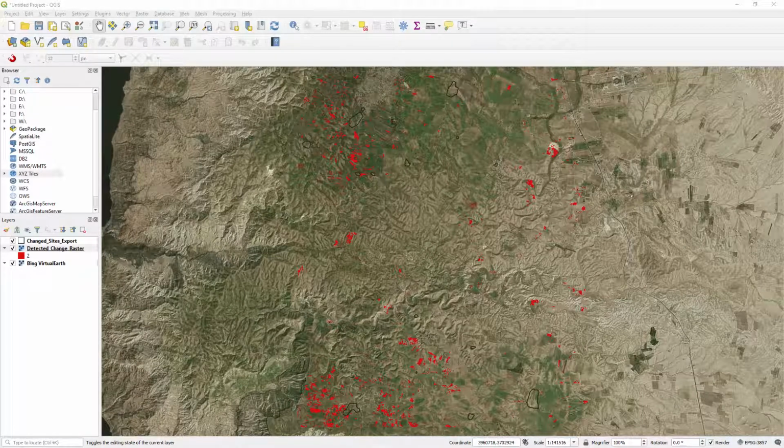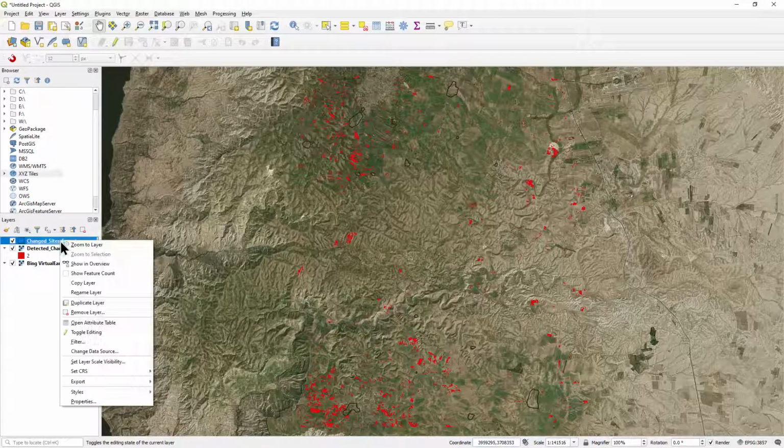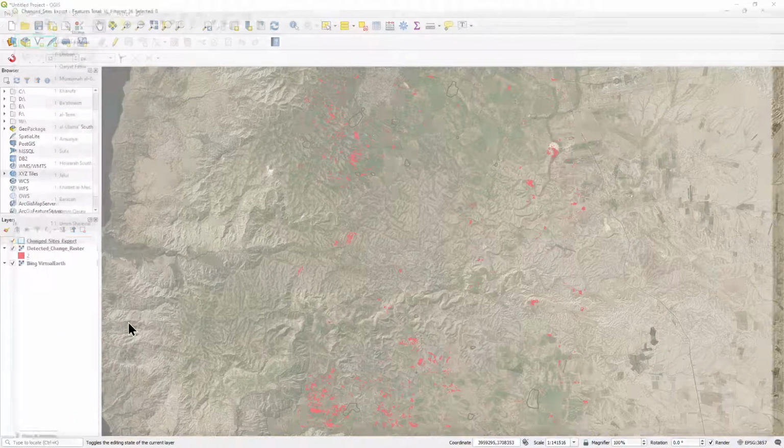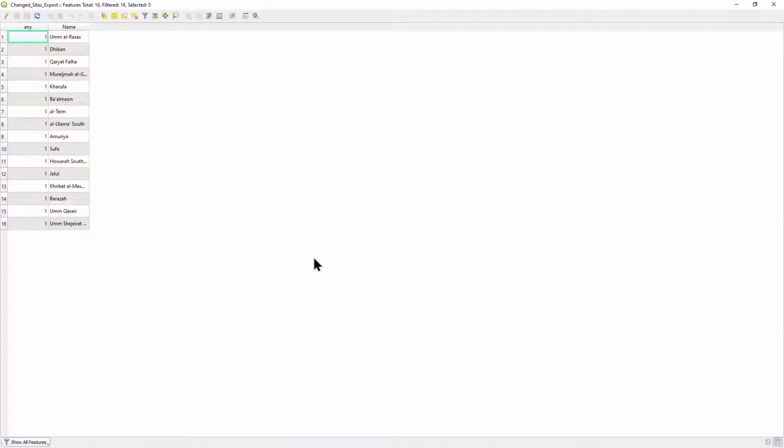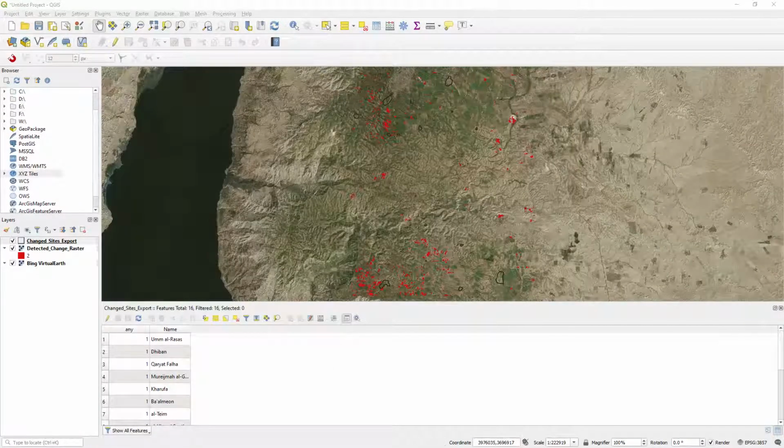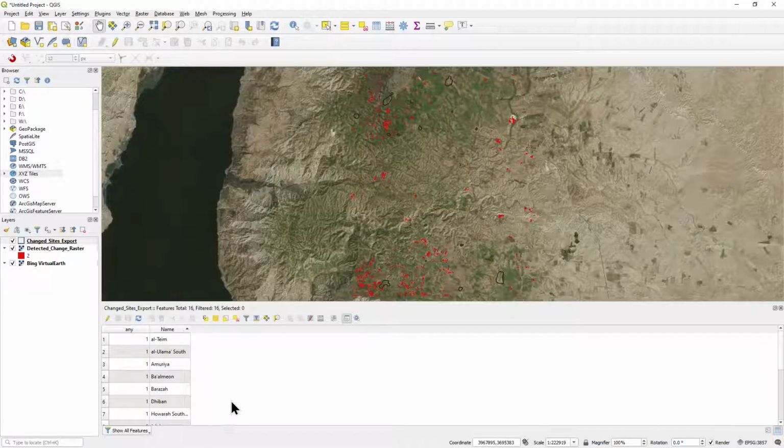Switch to QGIS and then right-click the shapefile in the Layers panel and select Open Attribute Table. In the attribute table itself, click the Dock Attribute Table button. This will embed the attribute table in the main QGIS window. Click the name field to sort the sites alphabetically. Click on row 1, Al-Taim, and click the Zoom to Selected button.